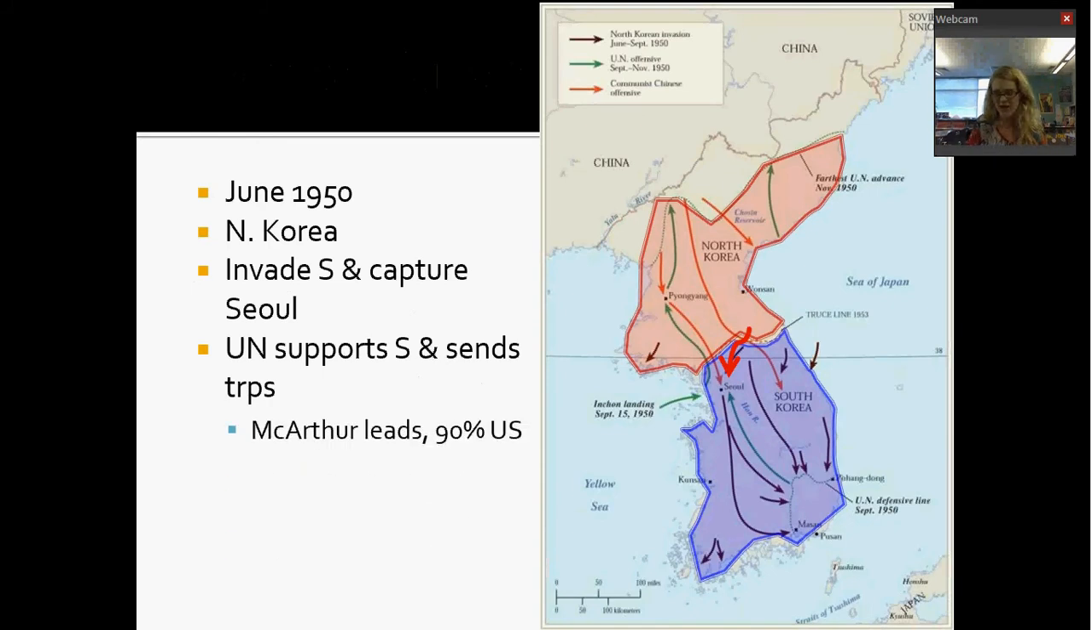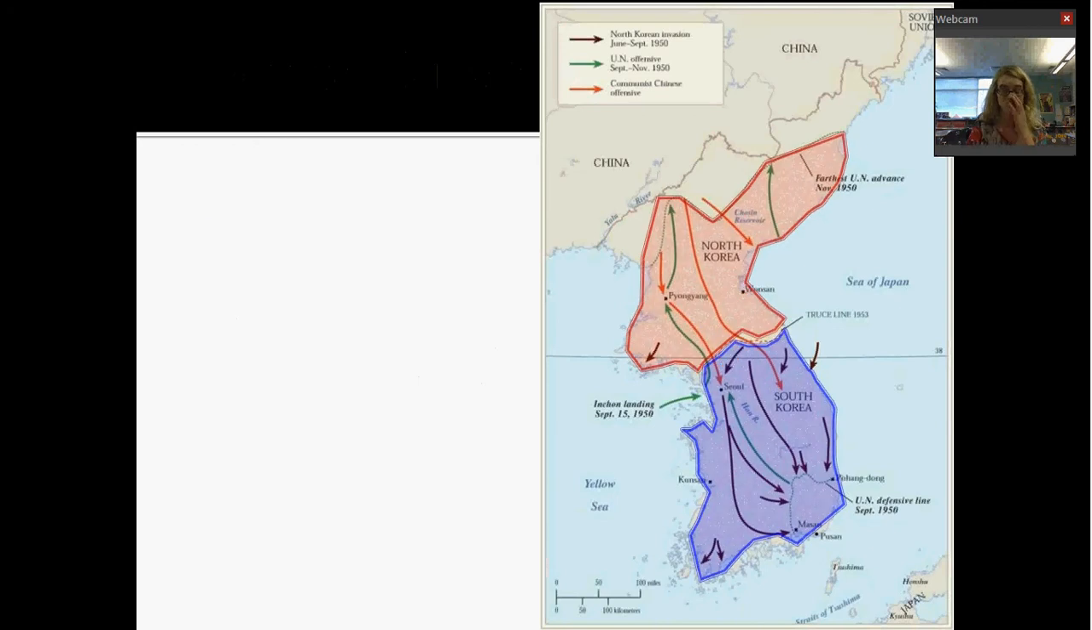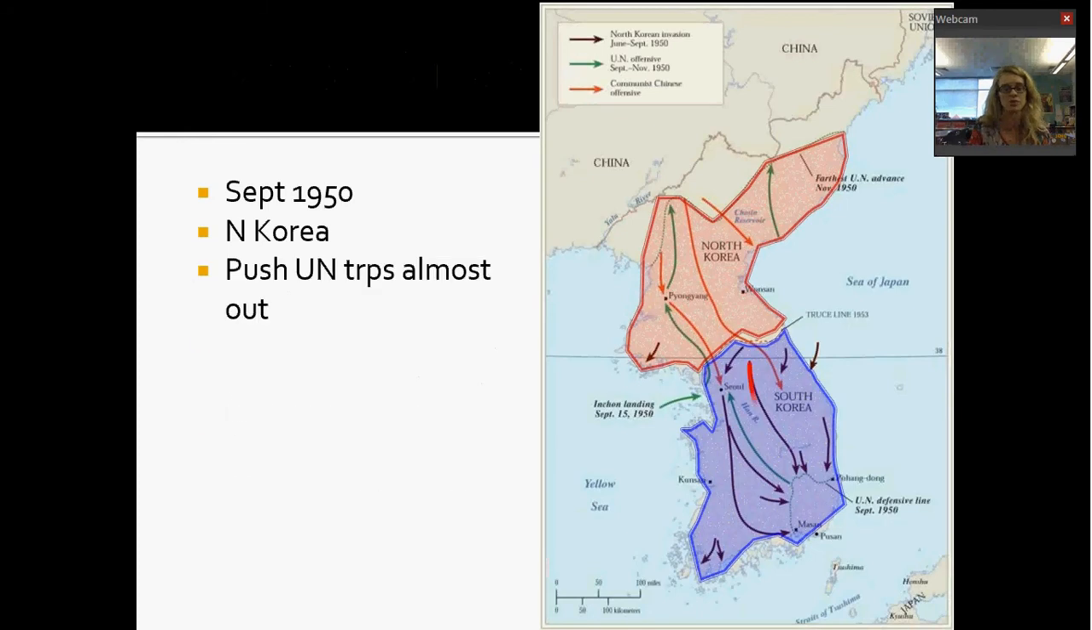MacArthur is going to be the leader of those troops, and 90% of the United Nations troops come from the United States. So it's mostly U.S. troops here in Korea, right? So the second part of the war takes place September 1950, and again, the aggressor is North Korea.